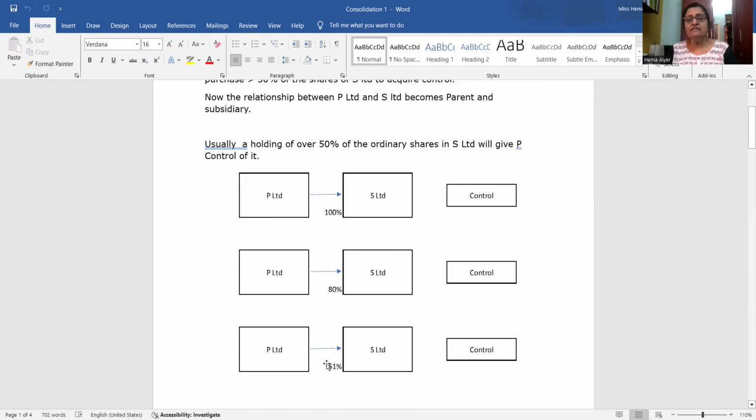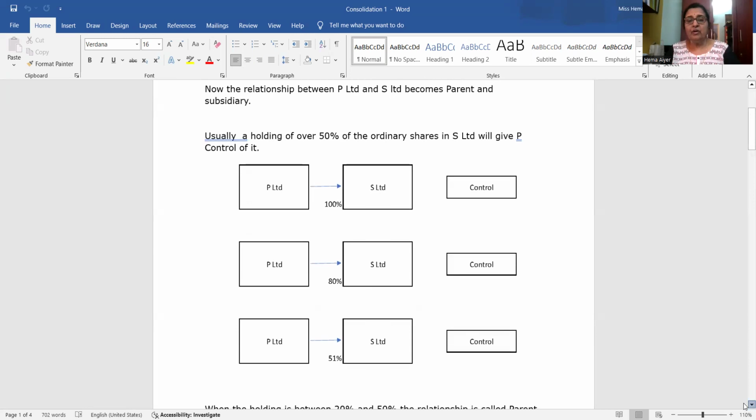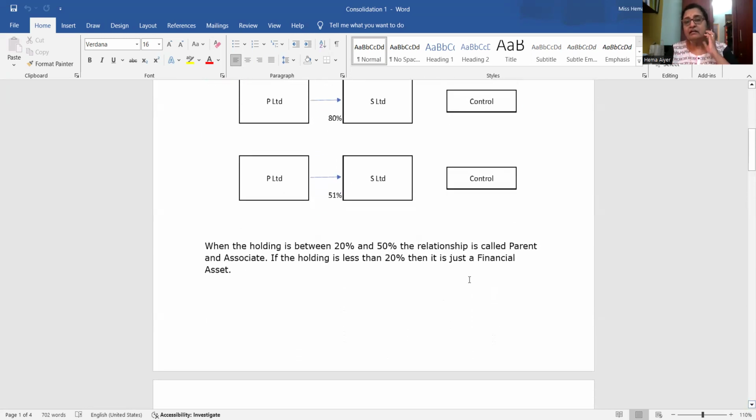Again, P Limited is holding 51, the minimum. That means still the control is there and the 49% is owned by the non-controlling interest. So non-controlling interest is also an important component in consolidations. When the holding is between 50 and 100, that means consolidation, control, and a relationship of parent and subsidiary. What happens if the holding is less than 50%?